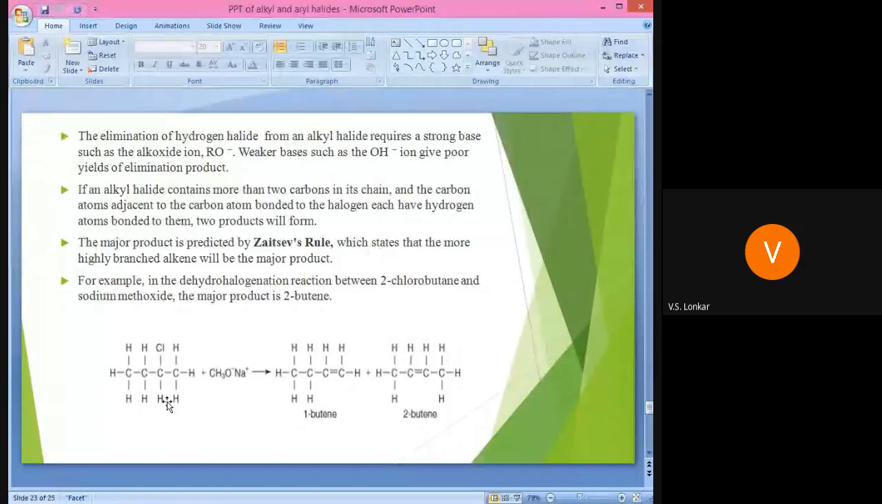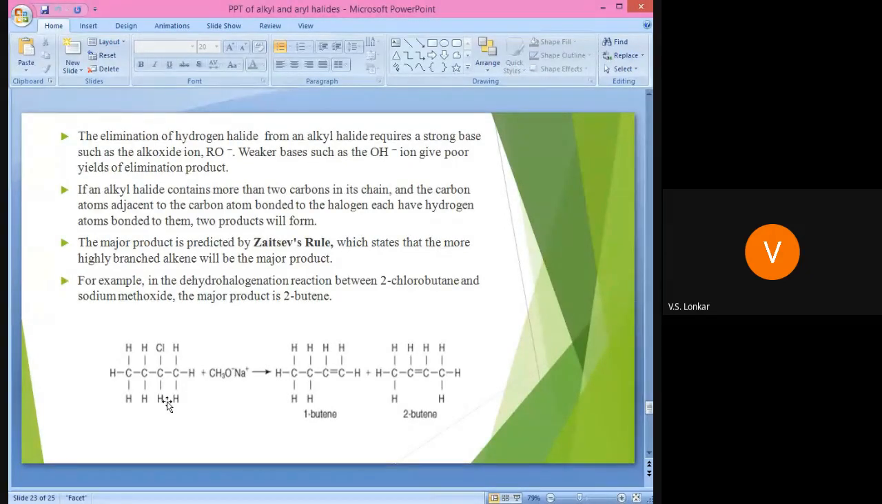Why? Because if we use the base OH minus, that OH minus gives a poor yield of the elimination product. Therefore, to get a high yield, we require a strong base, so that it can easily abstract the proton from the alkyl halide and get converted into the alkene.